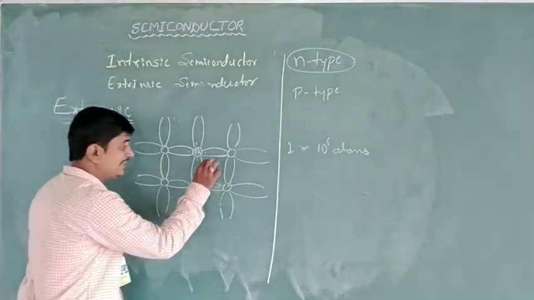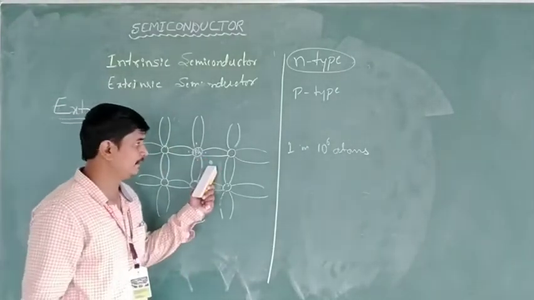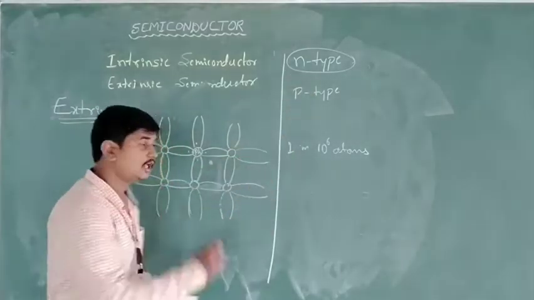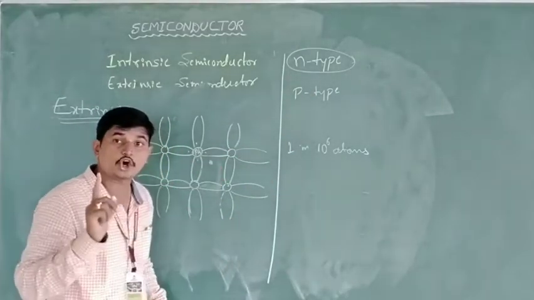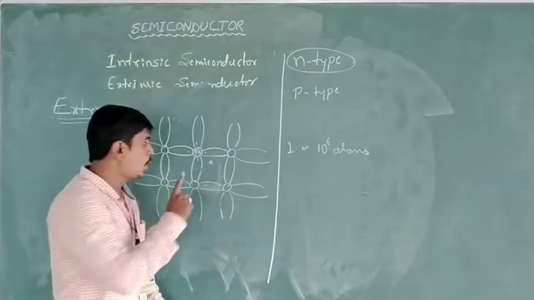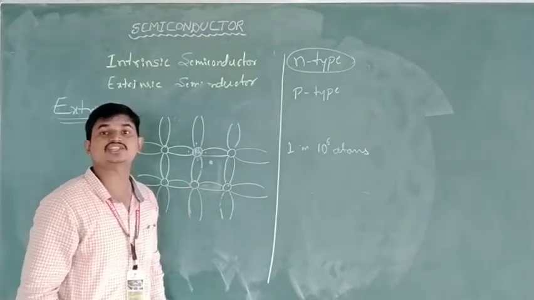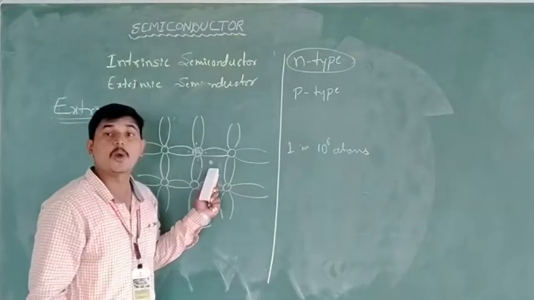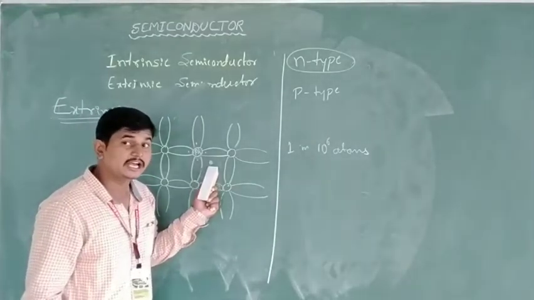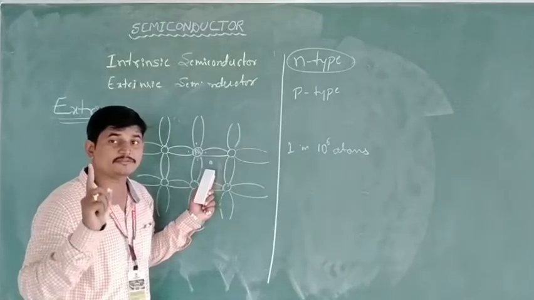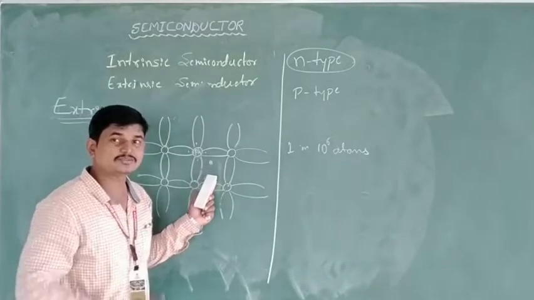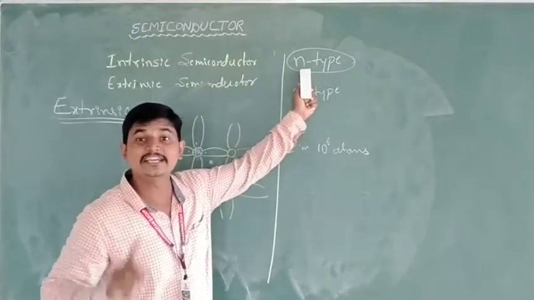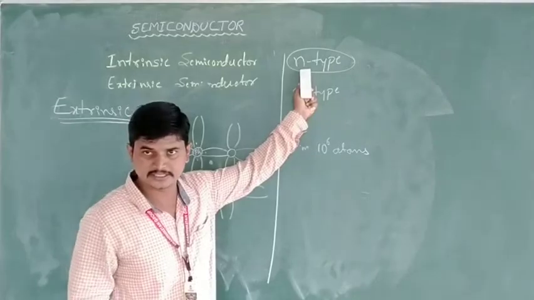Then here many free electrons are available. See here, in the N-type semiconductor, electrons are the majority charge carriers, and holes are minority charge carriers, which are available very few in number, but electrons are more in number. See, electrons are the negative type of charge. That's why this kind of extrinsic semiconductor we call an N-type semiconductor.